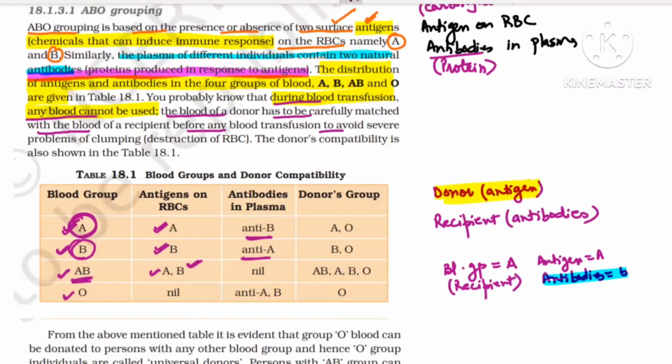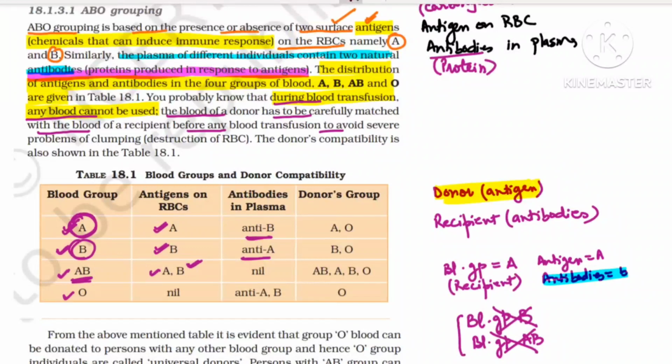Blood group B has B antigen, so I should not give blood group B. Because B will have antigen B, and with the same antigen and antibody, clumping will occur. I cannot give blood group AB also. Why? Because the AB blood group has both antigens, so it has antigen B. So again, clumping will occur. So these two blood groups I cannot give.